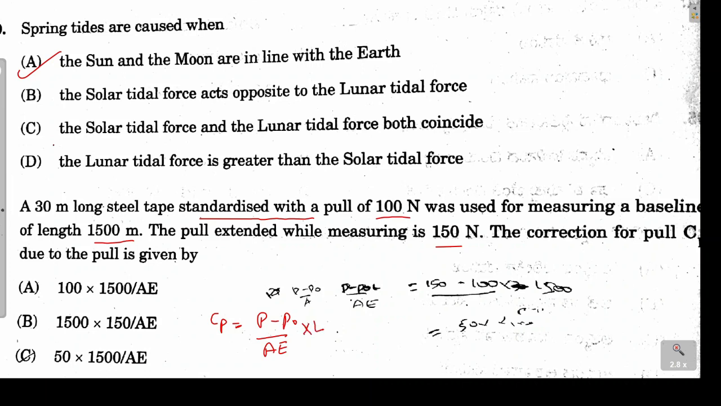So here in this case the value of P is the force which we are applying, so that is 150 minus the standard value 100, divided by A into E, multiplied by the length which we are measuring. So we are measuring 1500 meter. So don't consider here the length of the tape, consider here the length of the line which we are measuring. So on solving, 150 minus 100 will be 50. So 50 divided by AE multiplied by 1500. So here the answer will be option C.